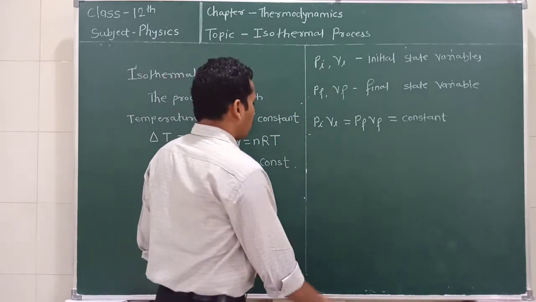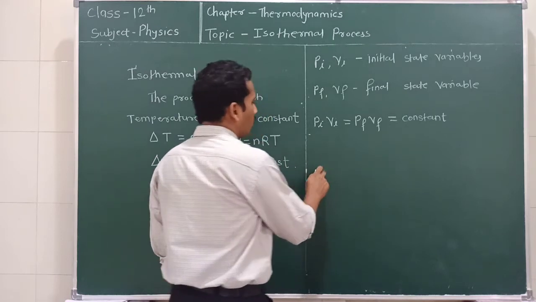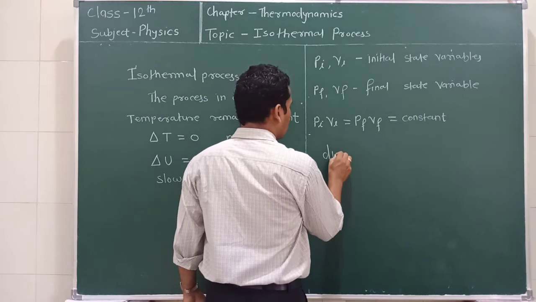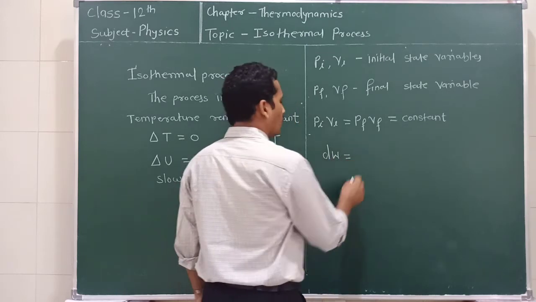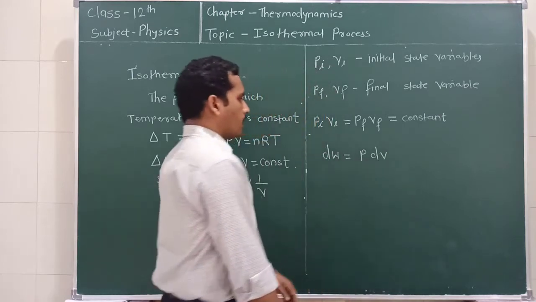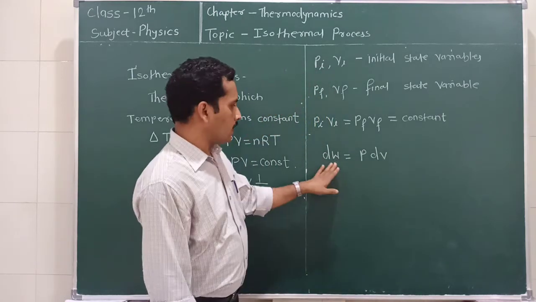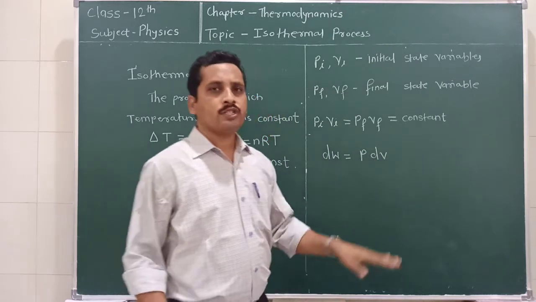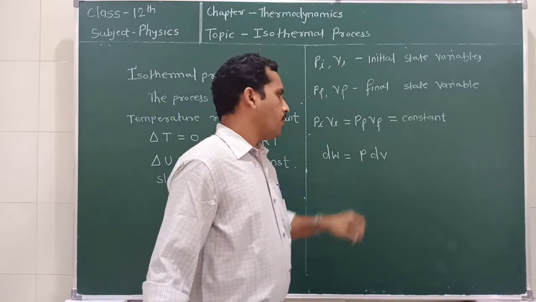So for example, if the volume changes by an amount dV, then the work done is equal to P into dV. What is this work done? This is the small amount of work done when the volume changes by dV.